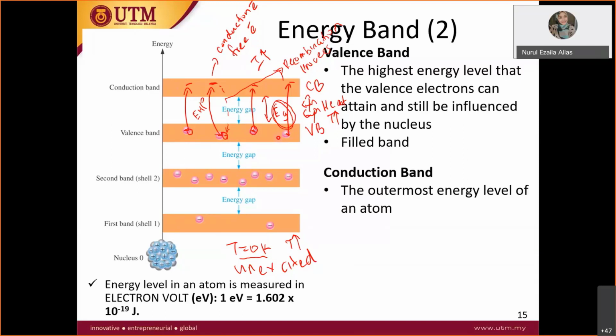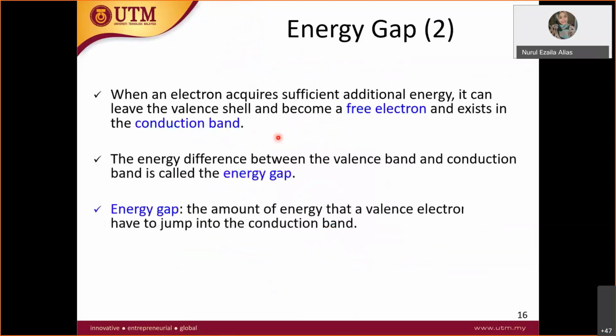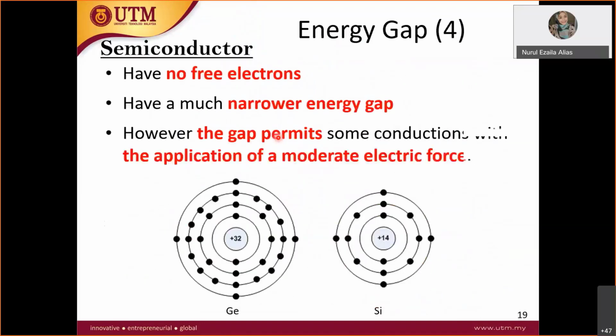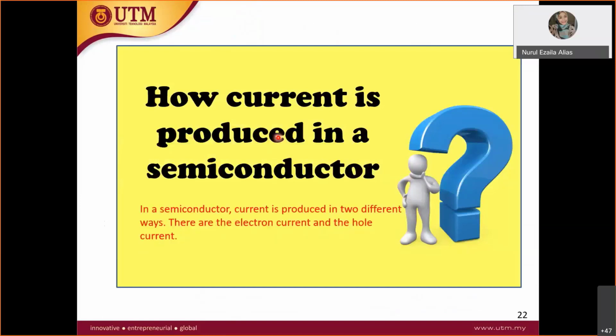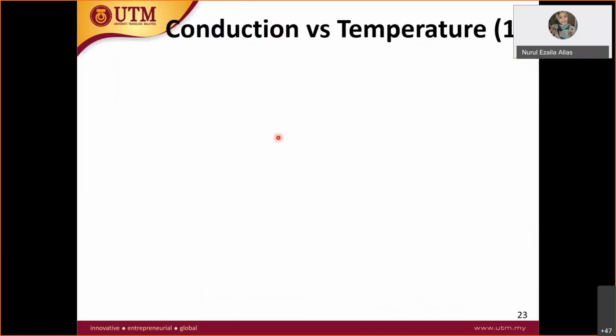So it's a little bit advanced. I'm giving you the idea that the hole is also moving around, but very, very slow, and it has a tendency to produce current, which is very, very small current, sometimes neglected. Okay, let's go back to the slide. I hope this answers everything just now. It's just a simple question that maybe carries about 5 marks. So I hope you know how to answer it.